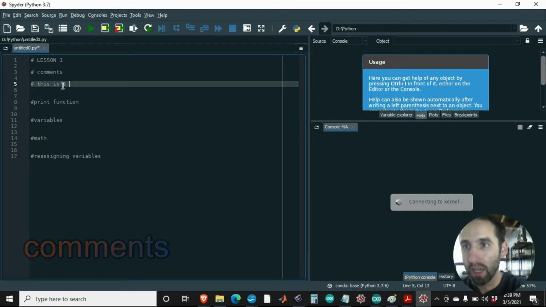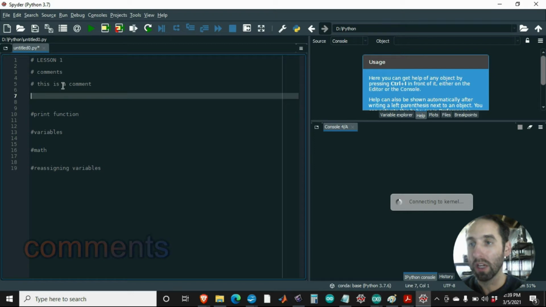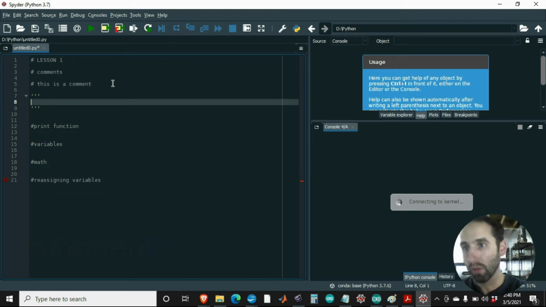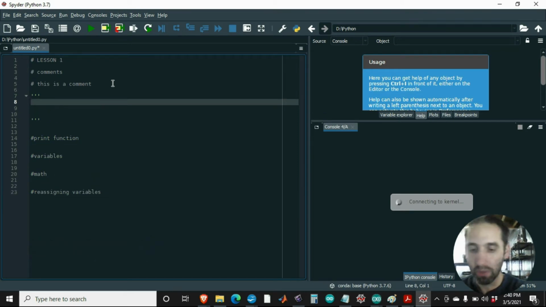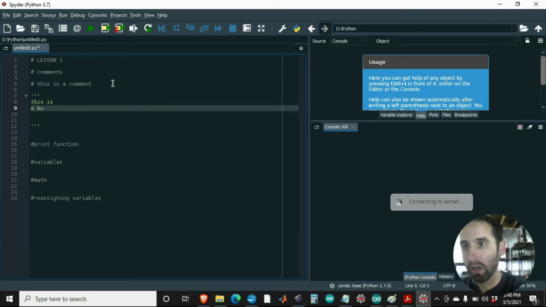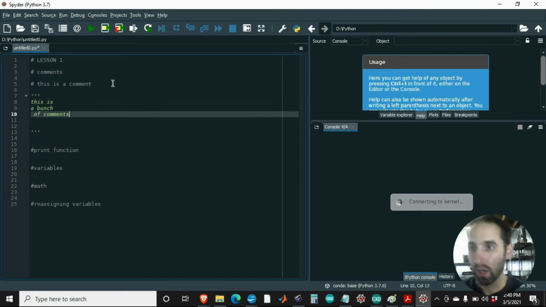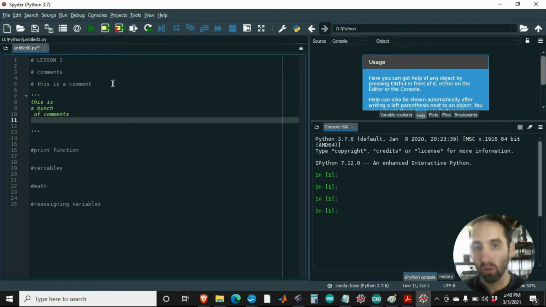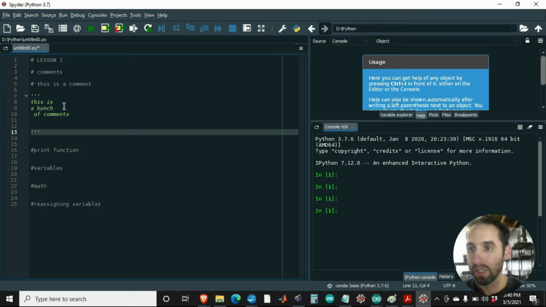Pound, this is a comment. There. So I could write an entire book and the computer will not know that it's there. And if I have a larger block of code, I can bracket it with 3 quotation marks, and I can say this is a bunch of comments. There we go. So you get the point, and when I do these lessons, you will notice that I'm going to be commenting out the subjects that we're going to be discussing.